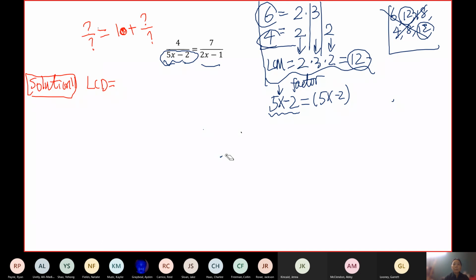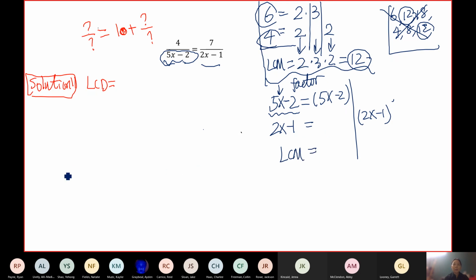Similarly, how do we break down 2x minus 1? Can we break down 2x minus 1? No. So you will create a new column for that, because 2x minus 1 and 5x minus 2, you cannot line them up because they're not the same. They don't match.